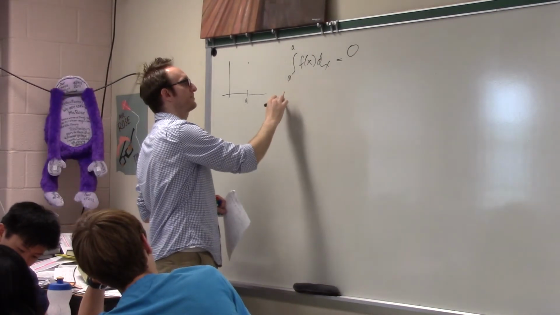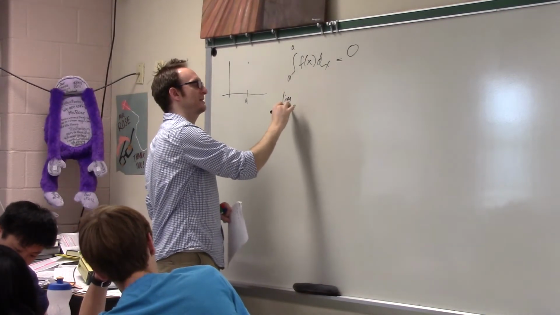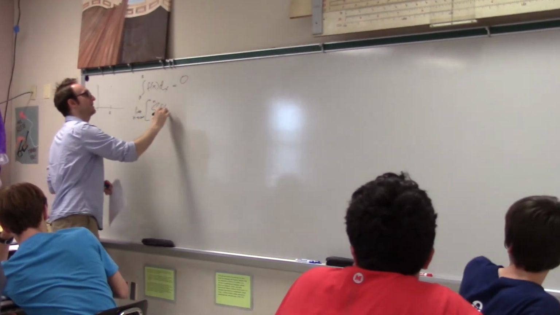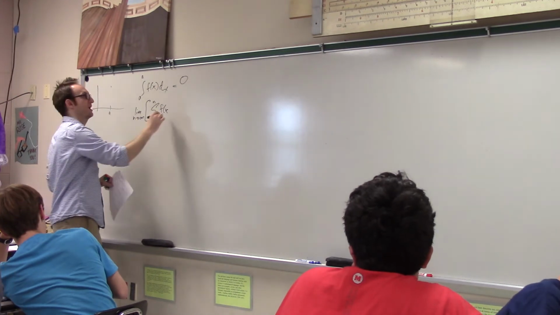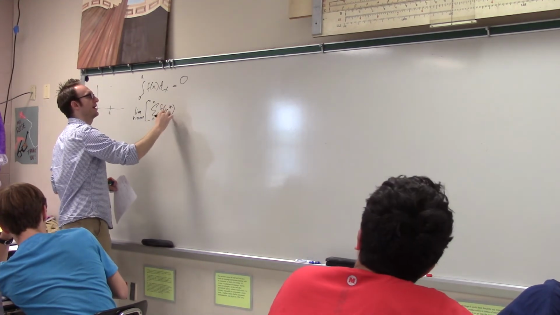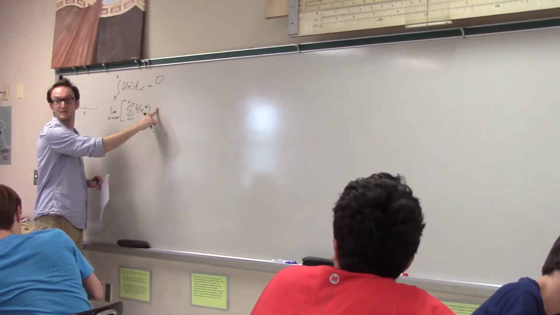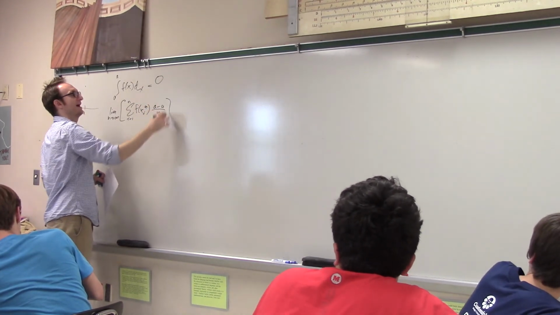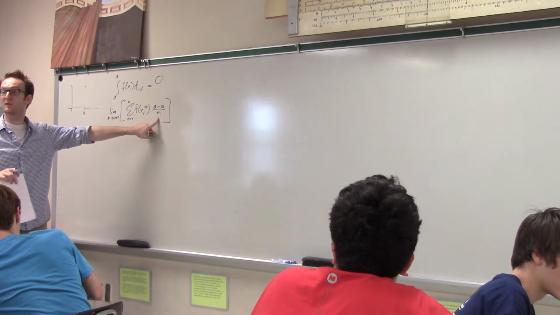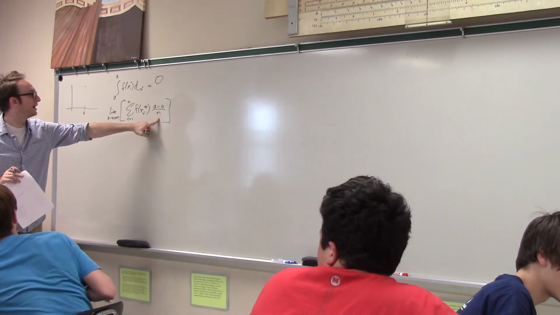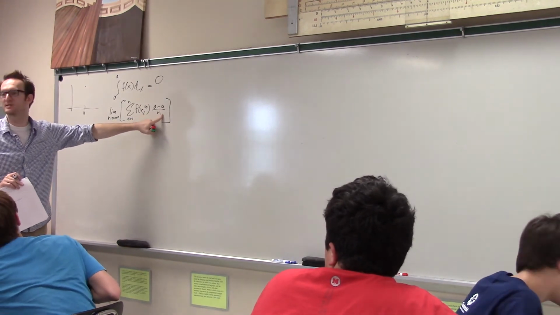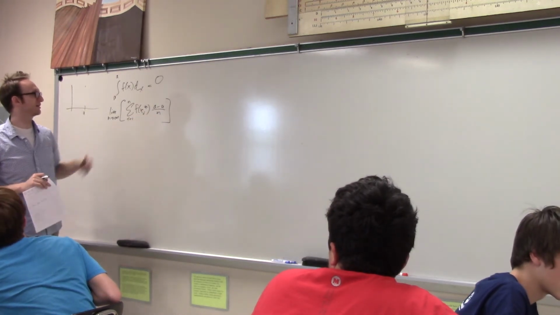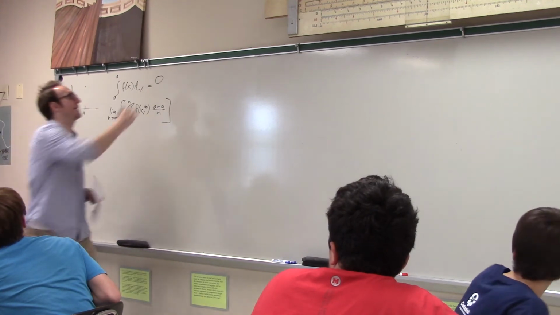Mateo says, just look: the limit as n goes to infinity of the sum from i equals 1 to n of f of x_i star times delta x, and what is delta x in this case? Delta x is a minus a over n, so delta x is 0 for every single subinterval. The product is 0, so I'm adding up a whole bunch of zeros, so this is just 0. Yeah, cool. Okay, another one.